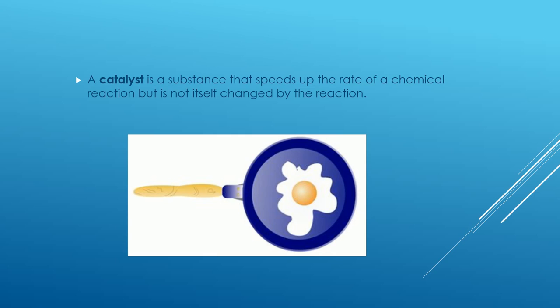And why do we call it a biological catalyst? Because it is present in living cells, biology, isn't it? So catalysts that control metabolic reactions are enzymes because they work in living cells. That's why they are called biological catalysts.